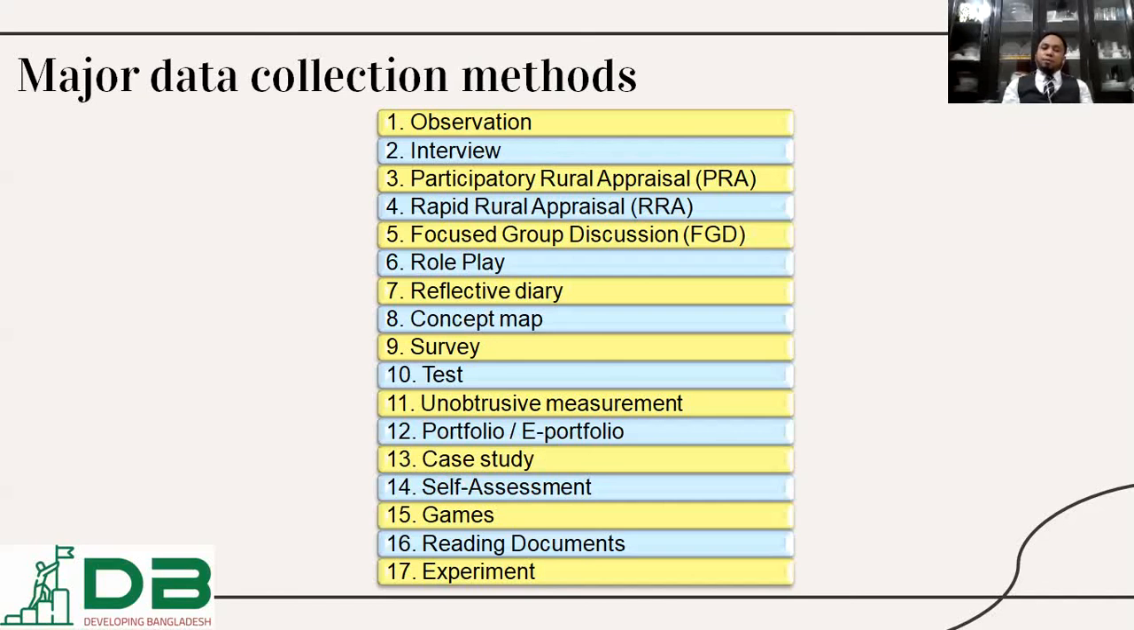Concept map. For example, if you would like to determine the problems of a rural village, then ask your sample respondents to draw the map of that village and identify the development needs and development gaps of that particular village. So this is also a very important, very useful method of data collection. Then obviously the questionnaire survey is another great method.